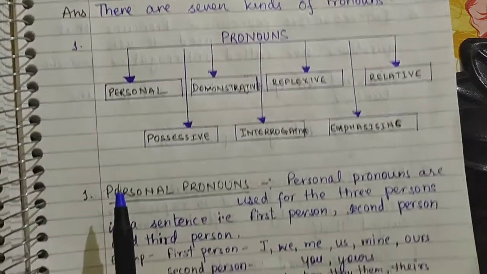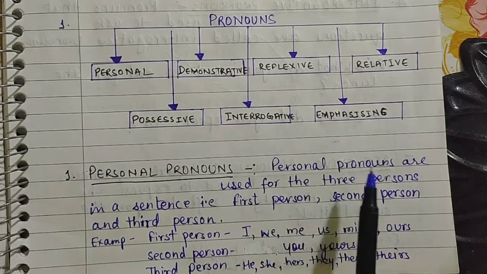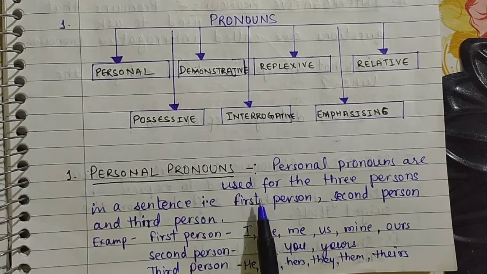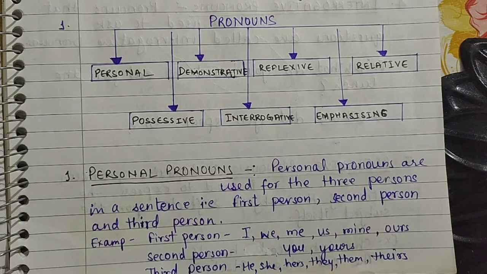Now first is your personal pronouns. What are personal pronouns? Personal pronouns are used for 3 persons in a sentence, that is first person, second person, and third person. It means that in a sentence, or when we are talking to somebody, there may be 3 persons included.